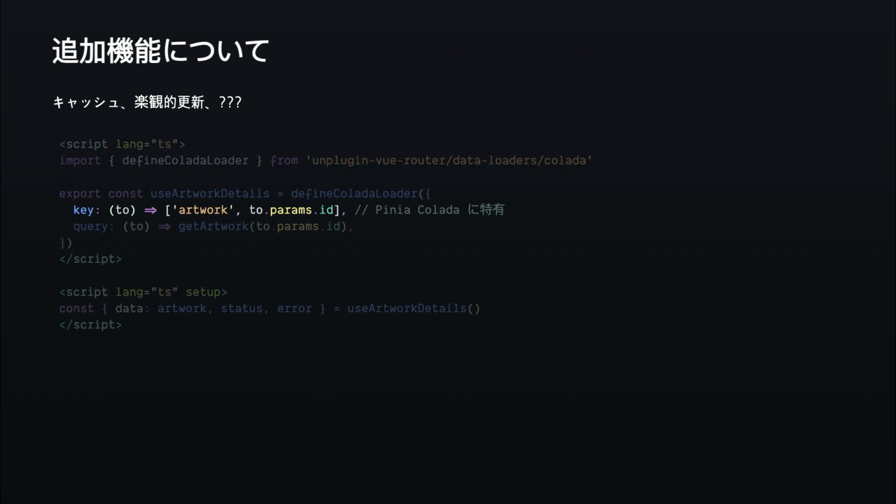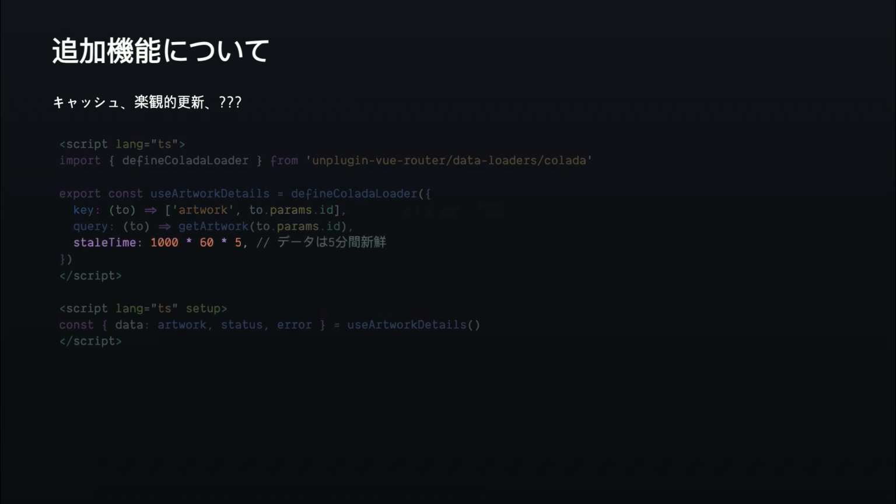We have really a mix of the data loaders and Pinia Colada. Then we can add custom options, for example, staleTime, which allows us to consider the data fresh for, in this case, 5 minutes. That way, if we refresh or if we run the loader again, we won't fetch it. So it will be immediate.